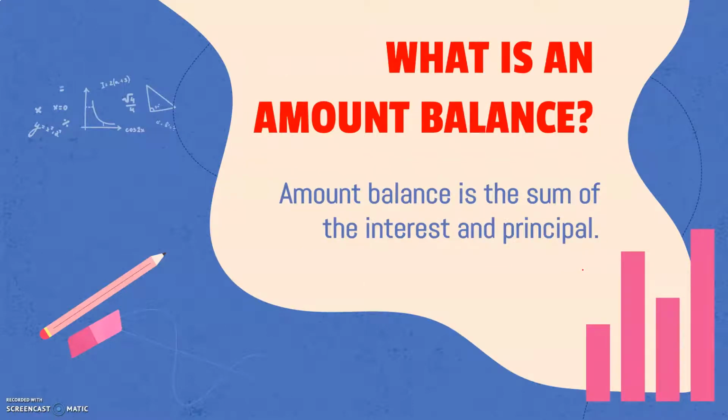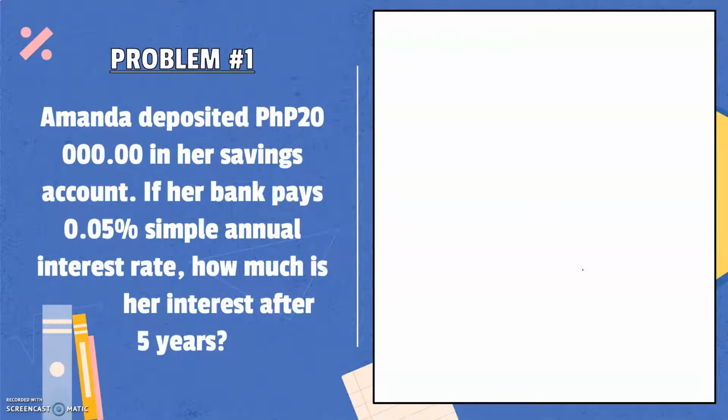Now we also have the so-called amount balance. Amount balance is the sum of the interest and principal. So let's go back to our story problem. Amanda deposited 20,000 pesos in her savings account. If her bank pays 0.05% simple annual interest rate, how much is her interest after 5 years?